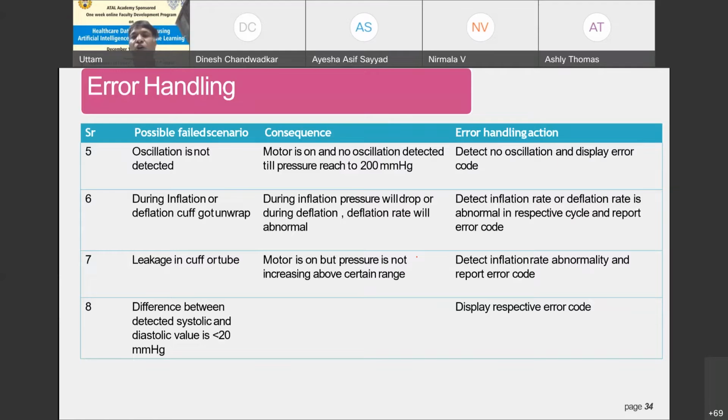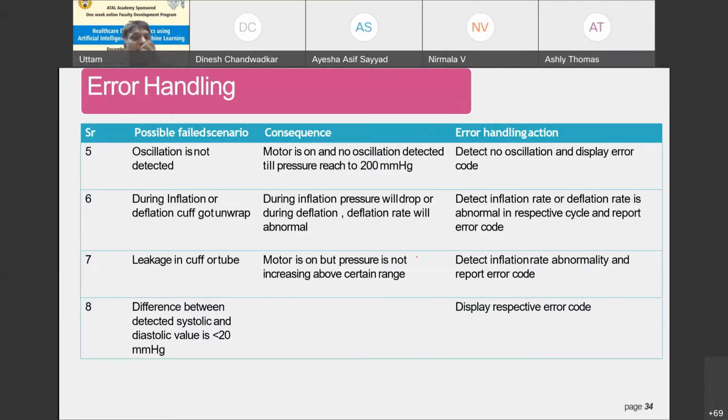Then there is leakage in the cuff or tube. We should be able to detect if there is a leakage, since the appropriate pressure will not develop in the cuff. The motor is on, but the pressure is not increasing above a certain range. So detect the inflation rate abnormality and report the error code. Sometimes the difference between the detected systolic and diastolic values goes below 20 millimeter of Hg.